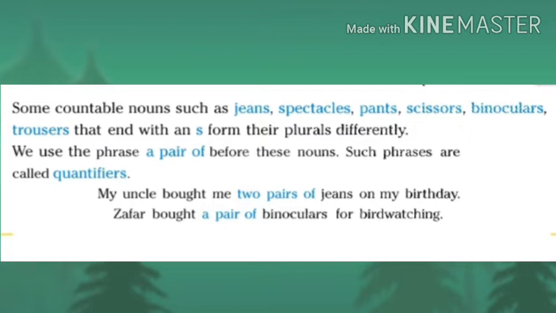Such phrases are called quantifiers. So, if we want to make the plural of these nouns, we should add two pairs of or three pairs of. Example, my uncle bought me two pairs of jeans on my birthday. Zafar bought a pair of binoculars for bird watching.